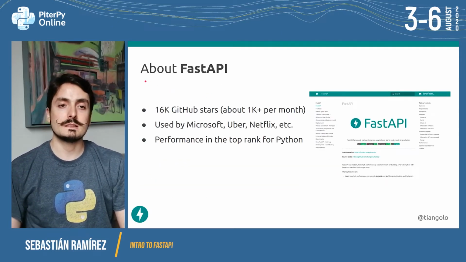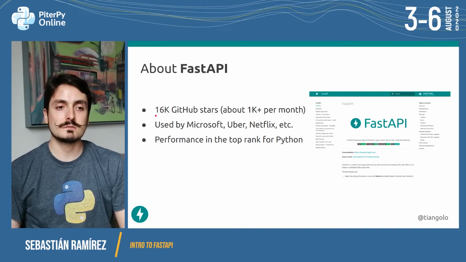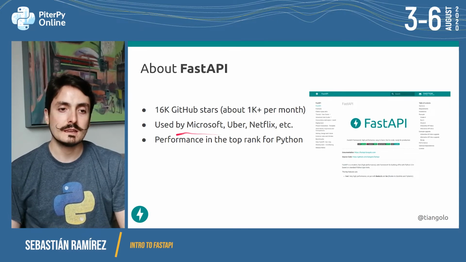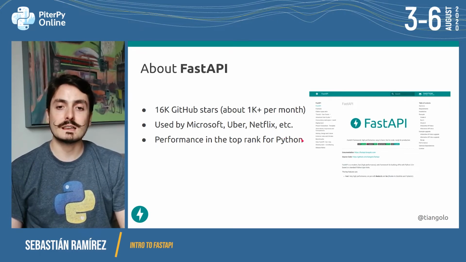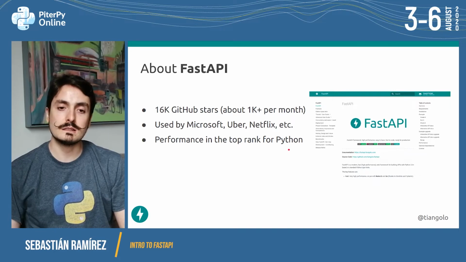So a little bit about FastAPI. FastAPI has around 16,000 GitHub stars. It's been growing about 1,000 stars per month, so people have been liking it. It's currently used by Microsoft, Uber, Netflix, and a bunch of other people. The performance is in the top rank for Python, so that's quite nice.